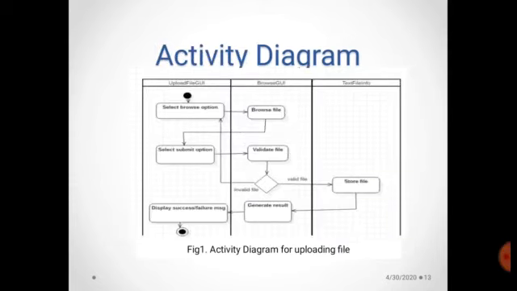From the upload file GUI, the user selects the browse option, then the user browses the file. After that, the user submits the text file. Then the browse GUI validates whether the file is in text format or not. If the file is in an invalid format, then the user needs to browse a new file. If the file is valid, then the file will be stored, the result generated, and a message displayed to the user whether it is a success or failure.